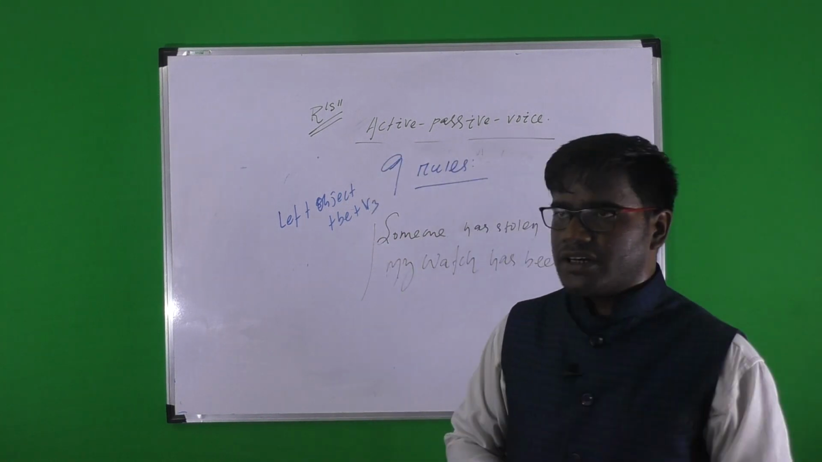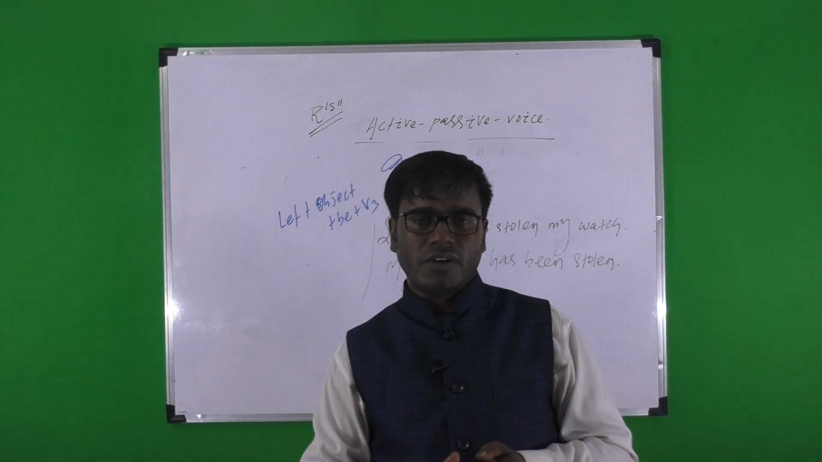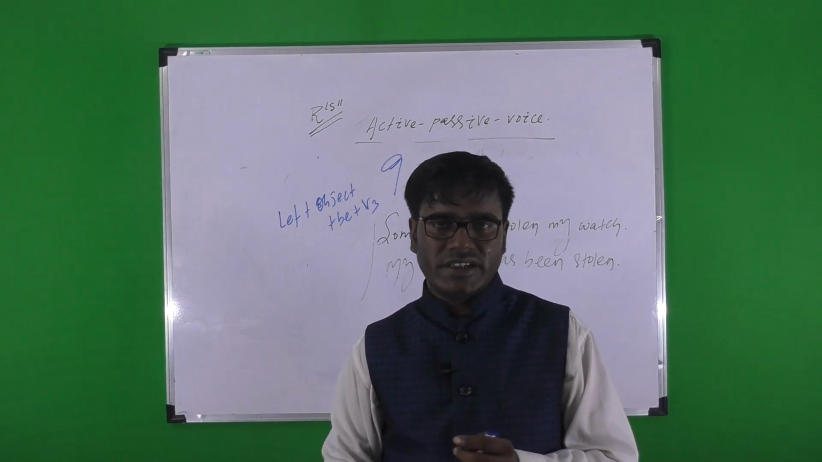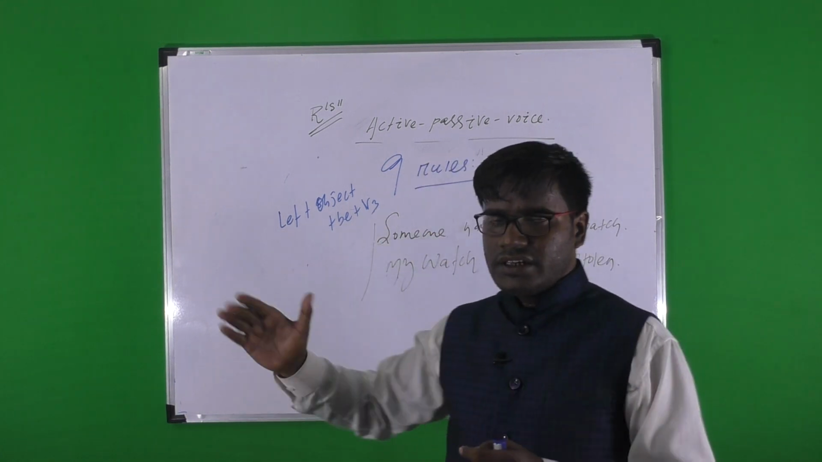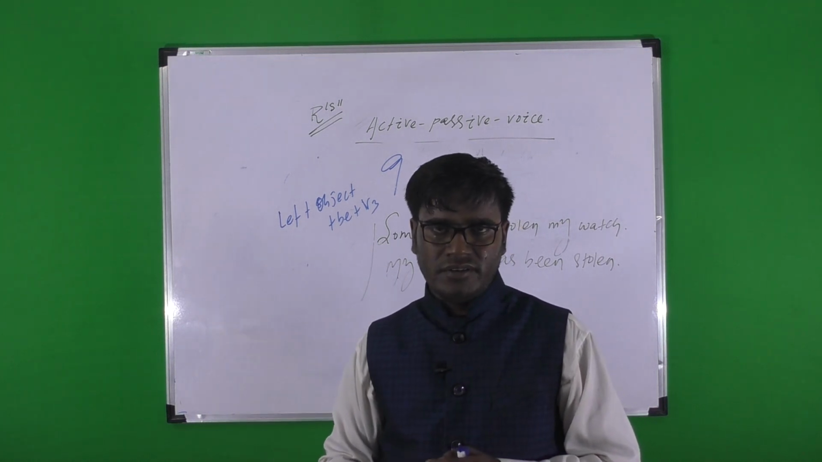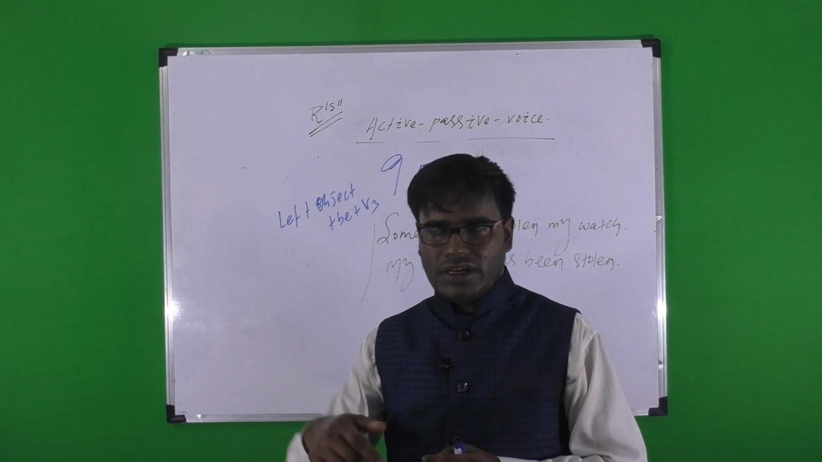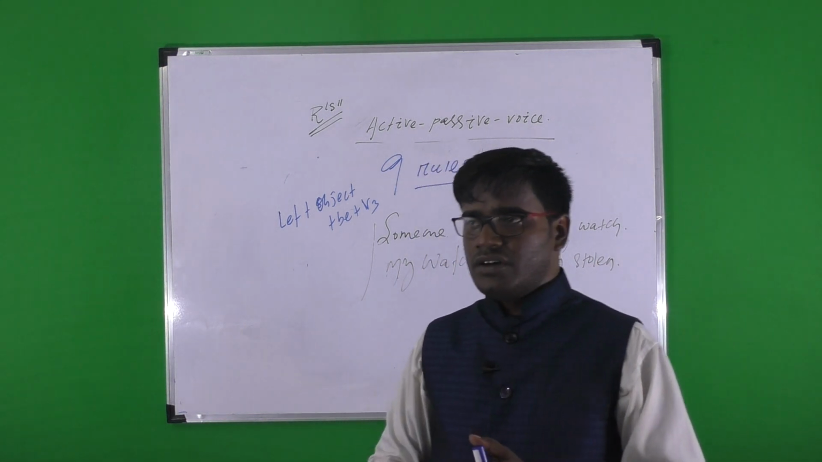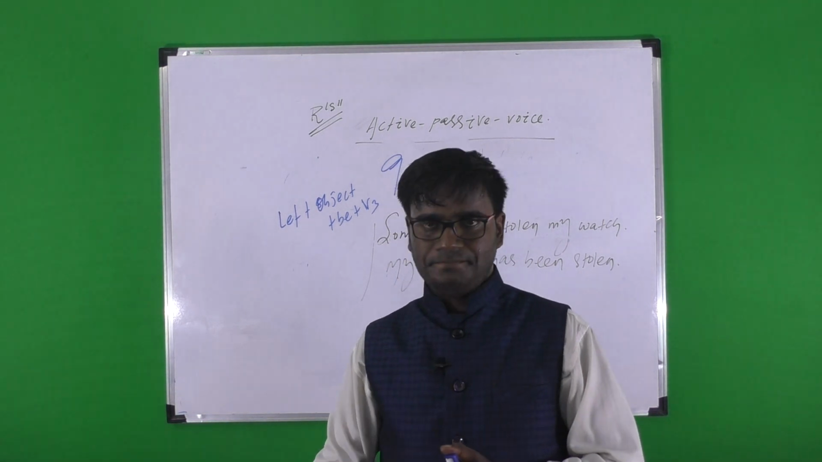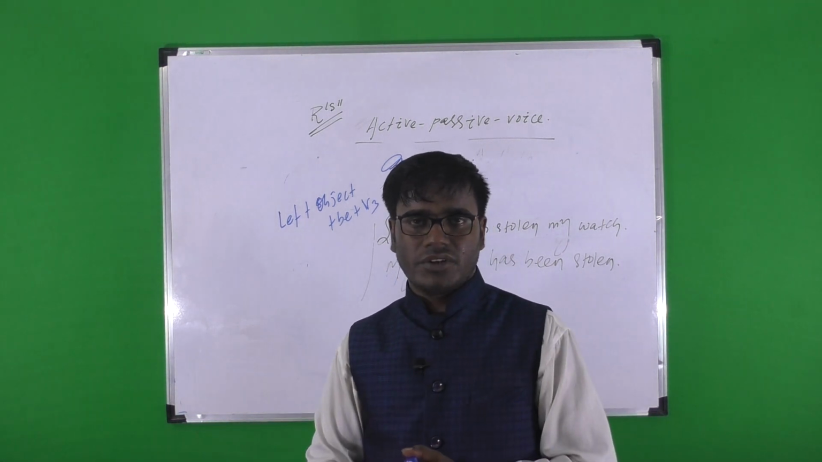Suppose you are asked to change the active: open the door. Here in the imperative the subject is omitted: you open the door. The passive must be: let the door be opened. Another one: go there. You can change it into passive like: you are ordered to go there.